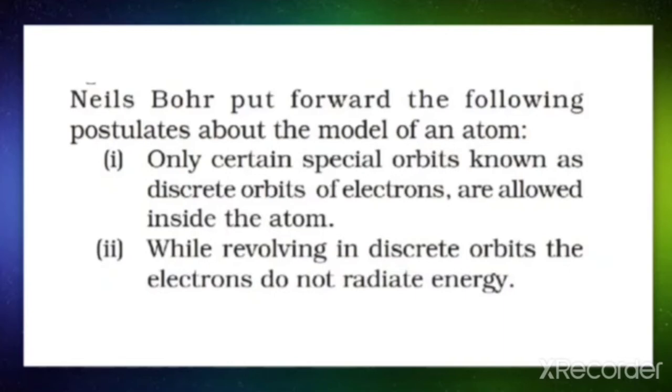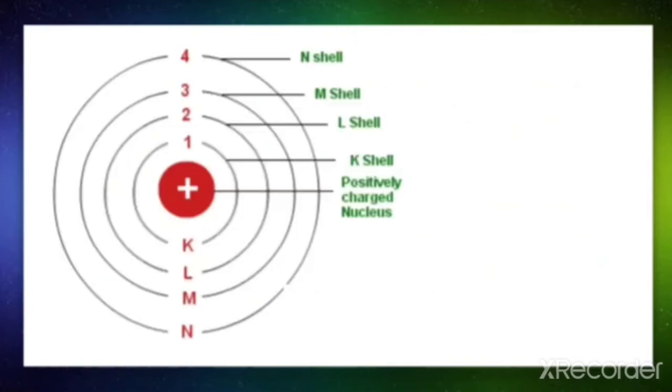So Niels Bohr, in his model, was explaining special orbits which are called discrete orbits of electron, which were named K, L, M, N, and are also numbered in this way.